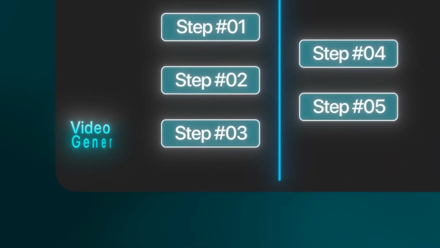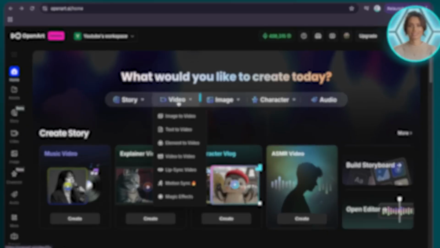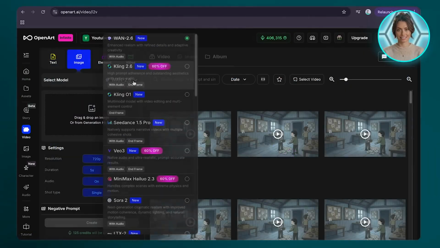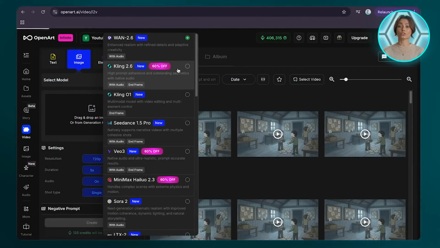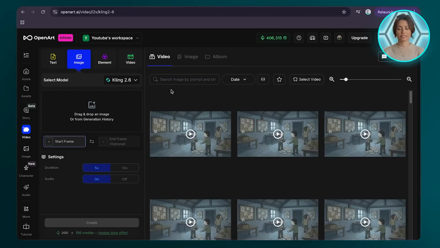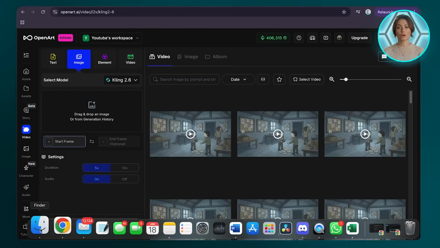So now we move on to the third step, video generations. For this, head over to OpenArt's Video tab and select Kling 2.6. You can experiment with other video models if you want, but I stick with Kling because it has amazing prompt adherence and it is great for motion.